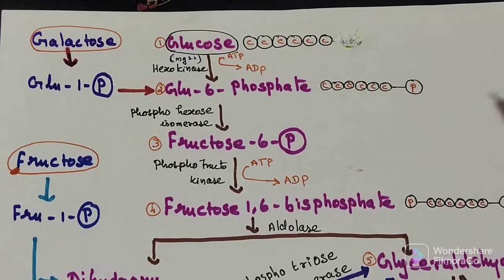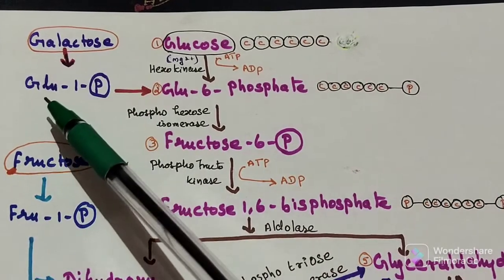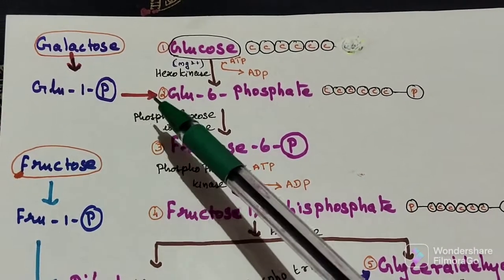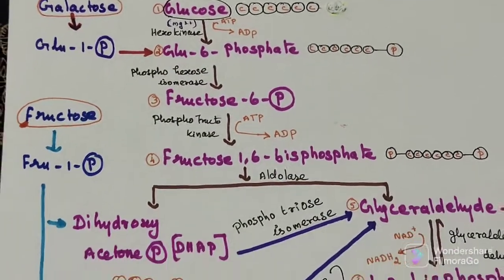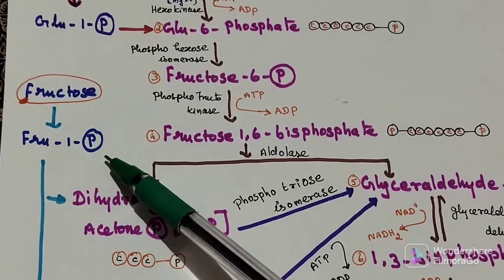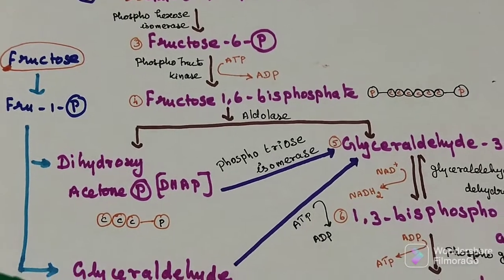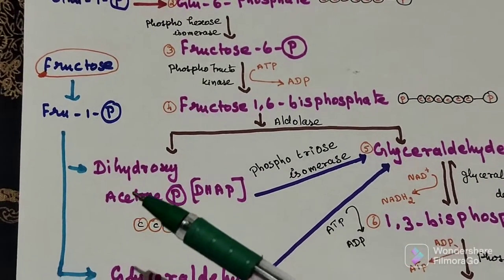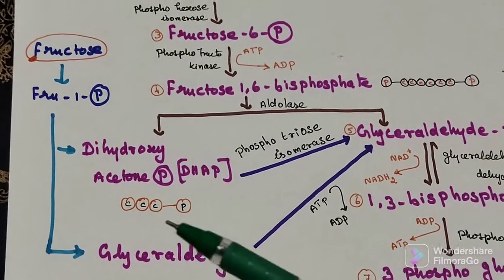Now the question is, what about galactose and fructose? Galactose is converted into glucose 1-phosphate. This glucose 1-phosphate is converted into glucose 6-phosphate. It will continue that cycle. Fructose is converted into fructose 1-phosphate. Fructose 1-phosphate will again be converted into 2 forms, either dihydroxyacetone phosphate or glyceraldehyde.